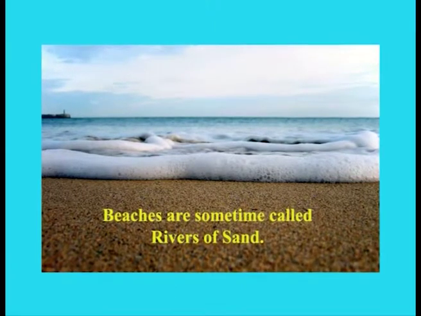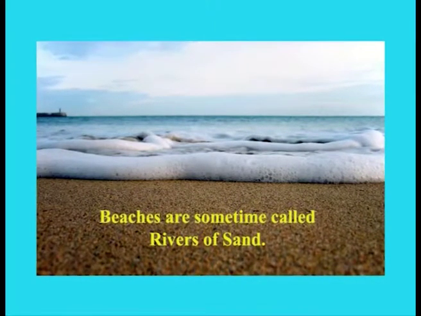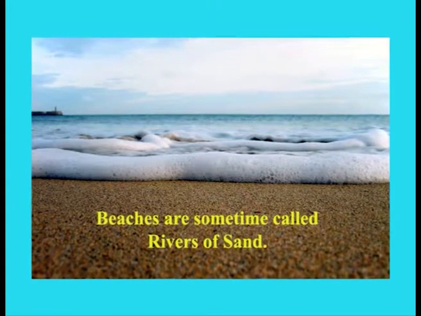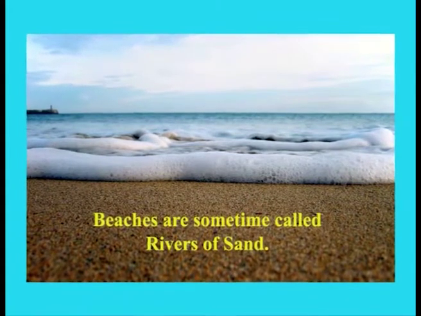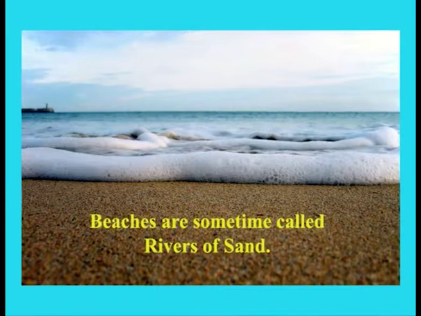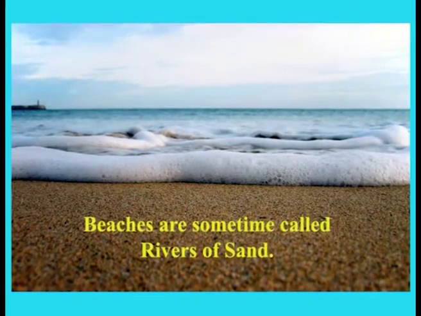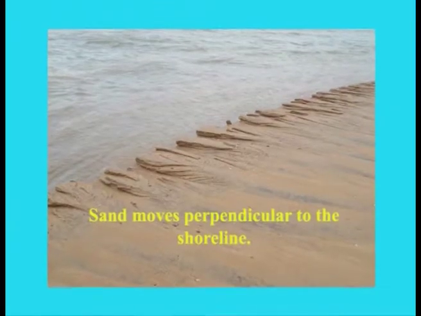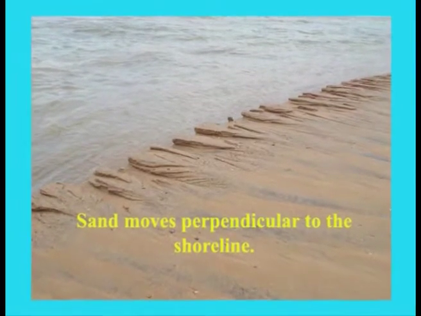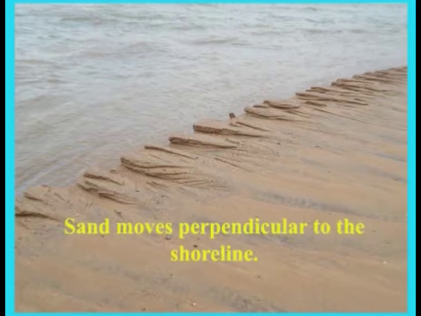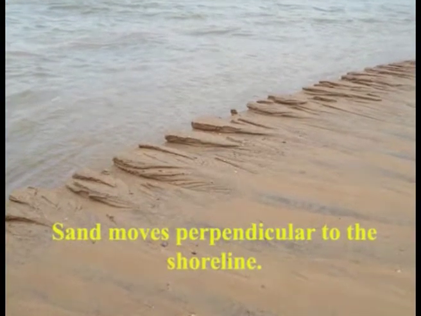Beaches are sometimes called rivers of sand. The reason is that the energy from breaking waves often causes large quantities of sand to move along the beach face and in the surf zone roughly parallel to the shoreline. Wave energy also causes sand to move perpendicular toward and away from shoreline.